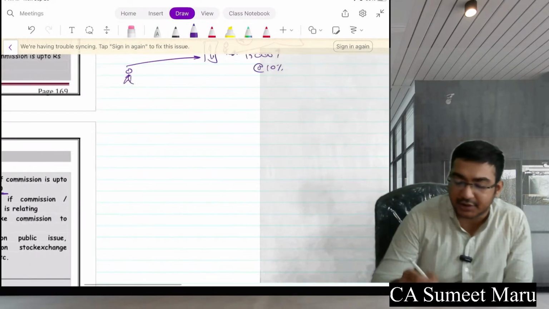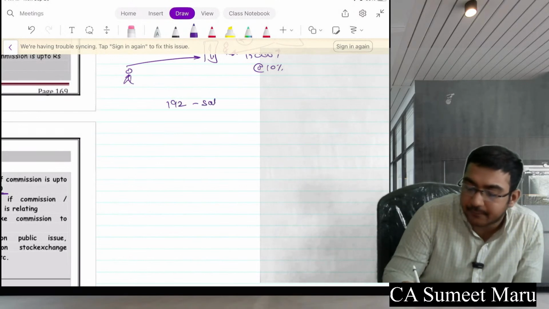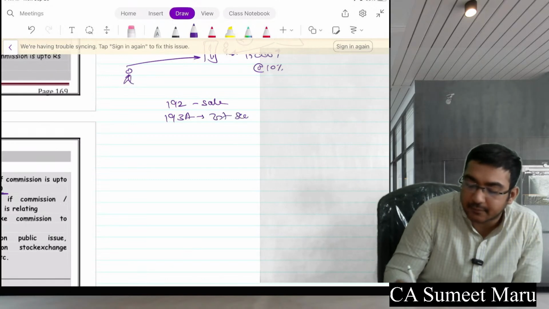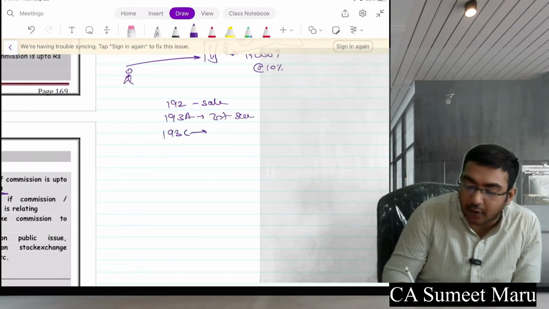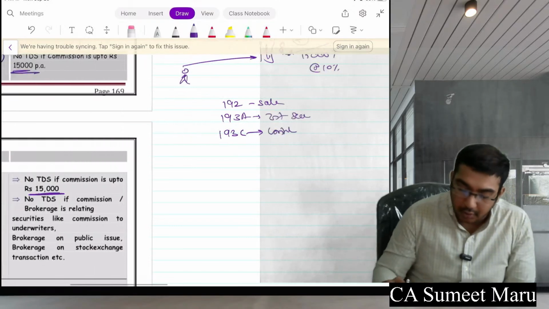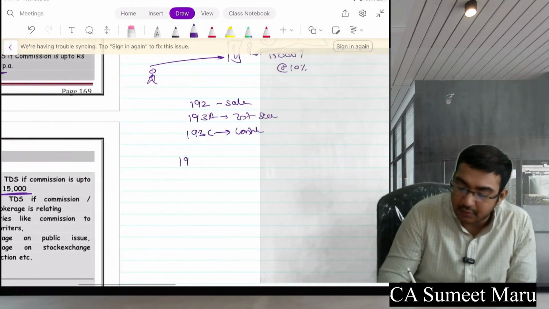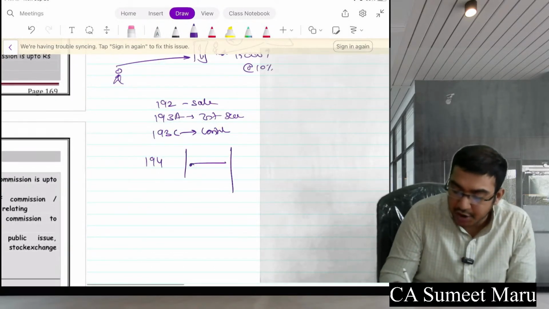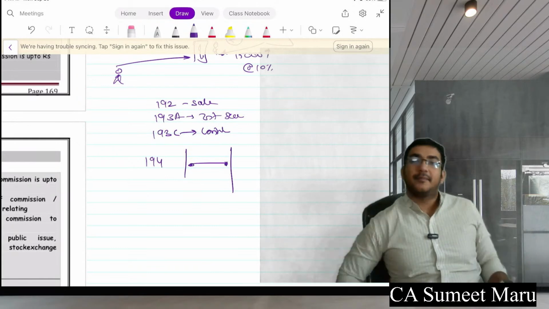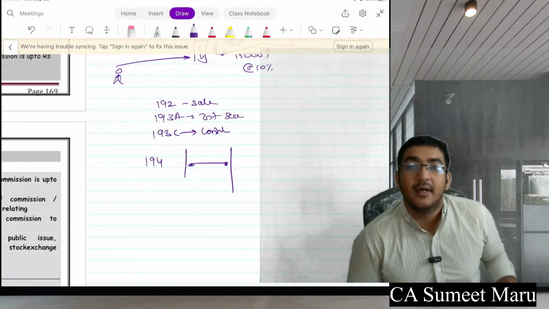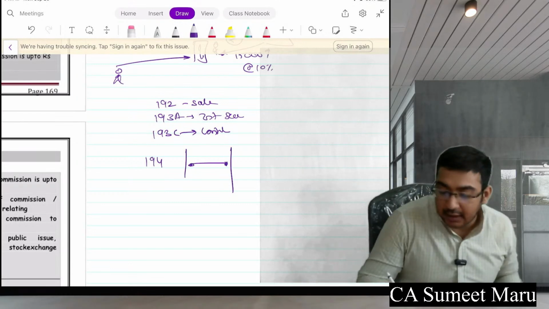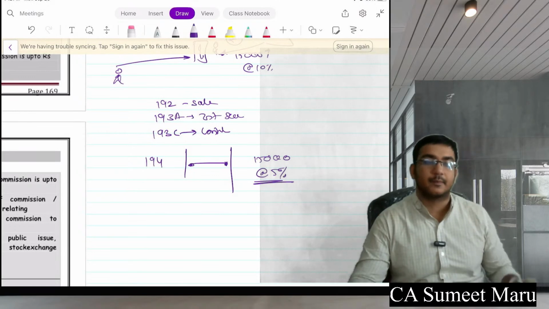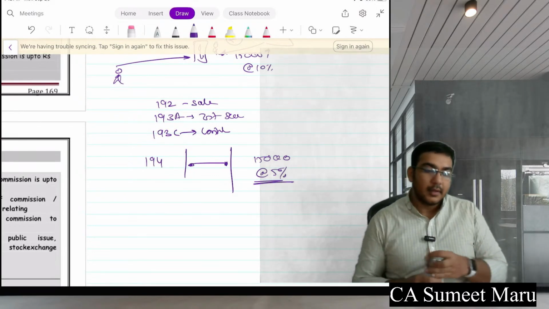So some of the important sections you can remember like this. 192 is salary. 193A is interest on securities. 193C, C for contract. Okay, and this H, 194H. So H, can you see this? H, who is connecting two people, right? So it will help you to remember. It's your brokerage wala section, and if it is above 15,000, the TDS is applicable at 5%. Everyone clear?